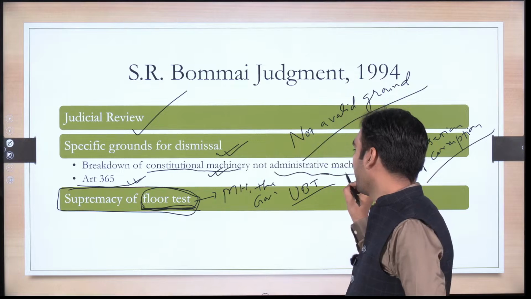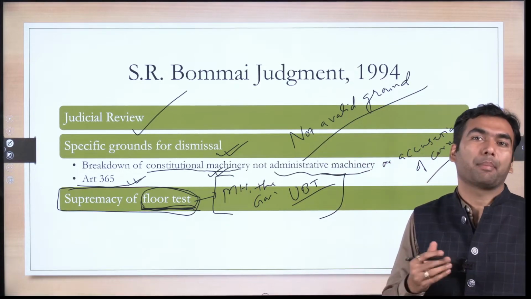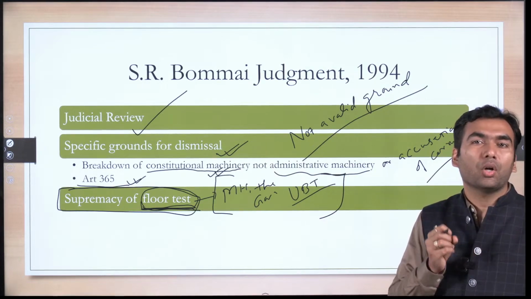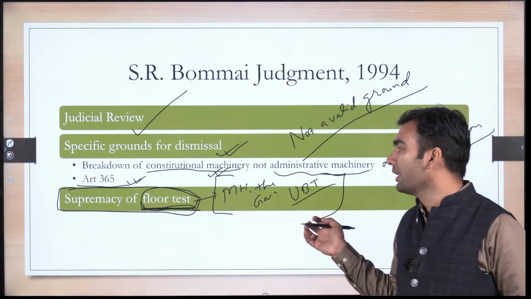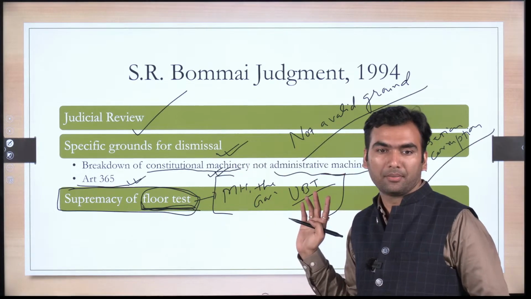In the example you can write that in Maharashtra, when there was a split in the party, the governor did not impose president rule, but rather asked the chief minister to prove his majority through a floor test. Clear?